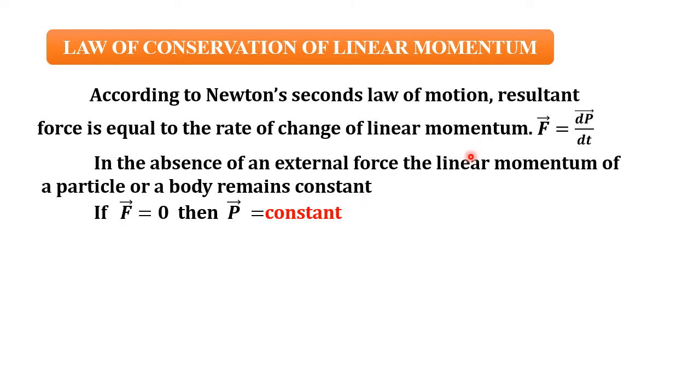Mathematically, you all have studied that if the rate of change of one variable, that is the derivative of a function, is 0, it means that function must be a constant. So we can write it here: if F is 0, meaning net or resultant force acting on the system is 0, then dp/dt is 0. A function whose derivative is 0 indirectly says that the function is constant.